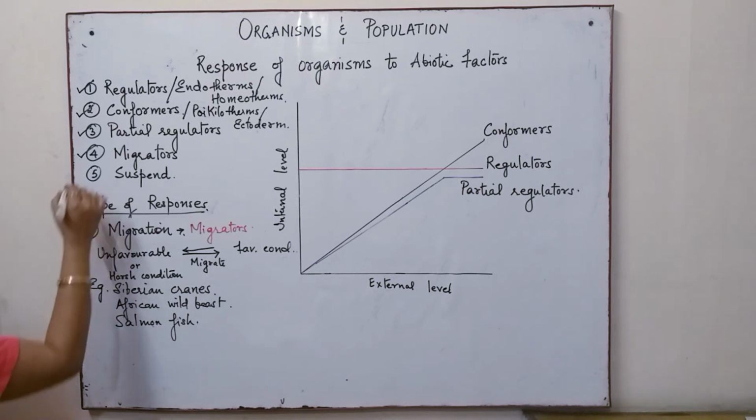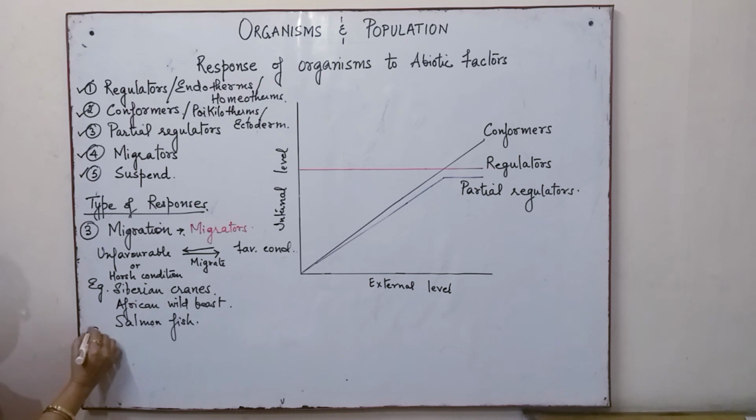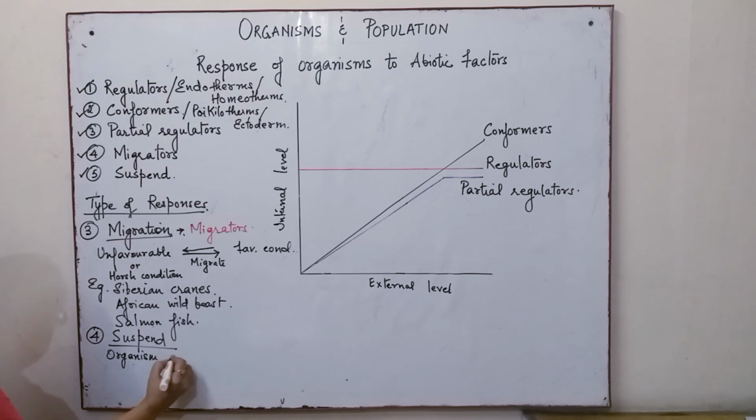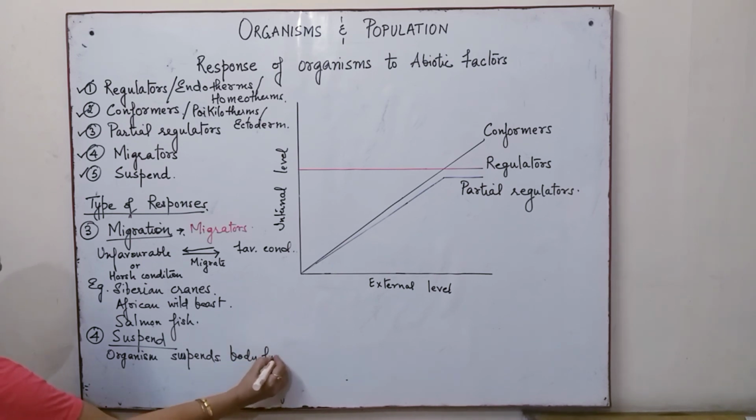Then the fourth type which we find is suspend. Now, suspend is the type of response in which the organism reduces its body functions. The organism suspends body functions temporarily.